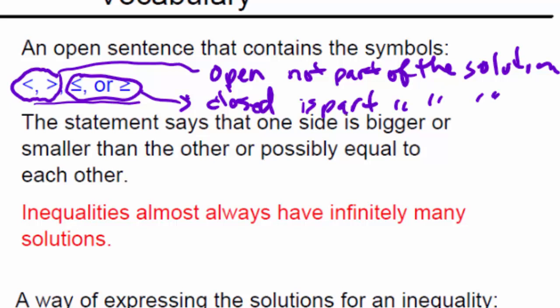Okay, now that statement, of course, says that one side is bigger or smaller than the other, or it could possibly be equal to. Something you should be aware of is that inequalities almost always have infinitely many solutions. Now, it is possible for inequalities to have no solutions.